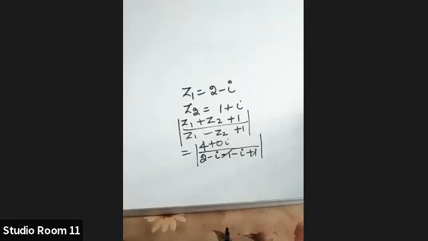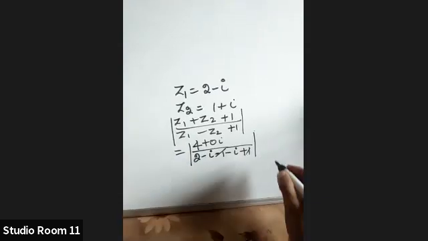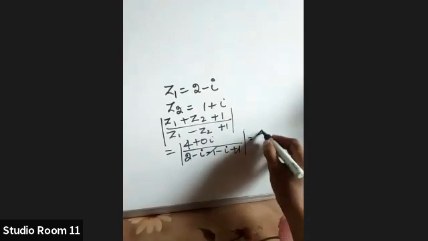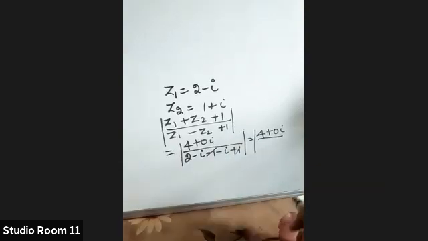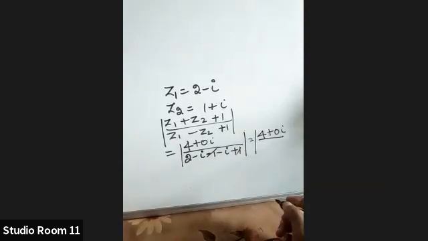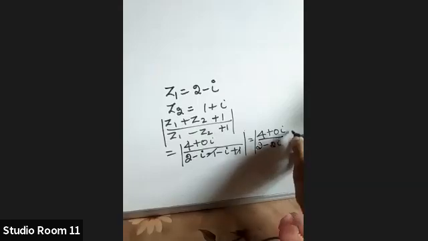So it takes the form. What's the form you are getting here? It is of the form 4 plus 0i by, what about the denominator? Achyut, tell me the denominator, what you're getting there. 2 minus 2i. Yes, it is correct. Then use the property.